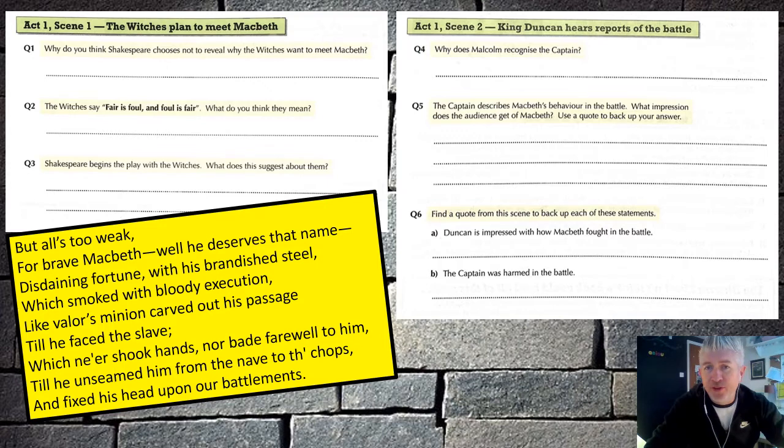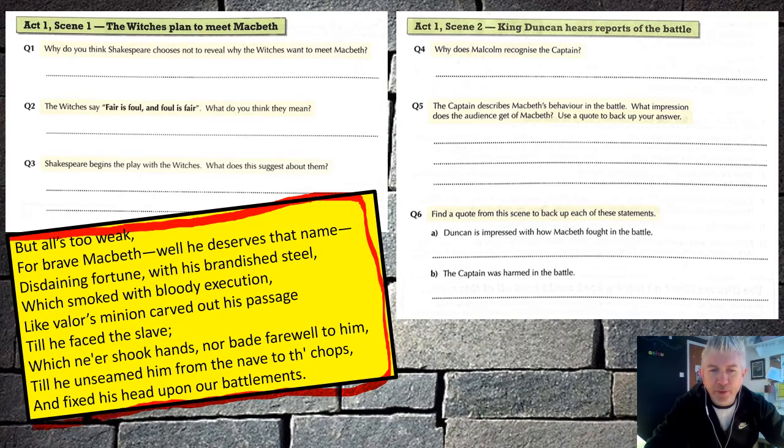Moving on to Act 1, Scene 2. Question 4. Why does Malcolm recognise the captain? Question 5. The captain describes Macbeth's behaviour in the battle. What impression does the audience get of Macbeth? Use a quote to back up your answer. Now, to help you with that one, I have included a little bit of the text here in the yellow box with the red outline around it. So have a look in that little text box there to find a quote to answer question 5.